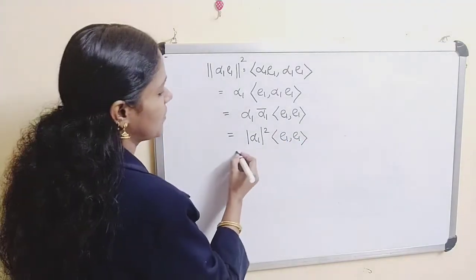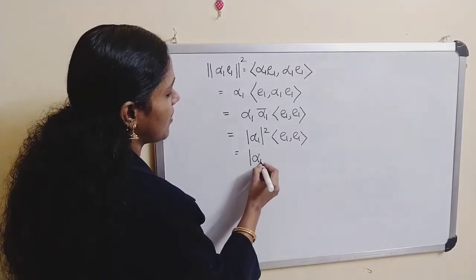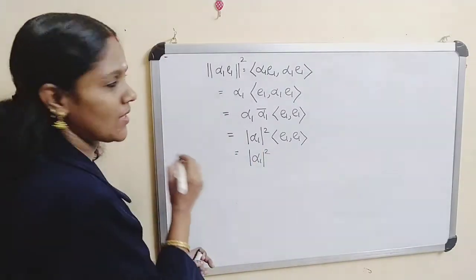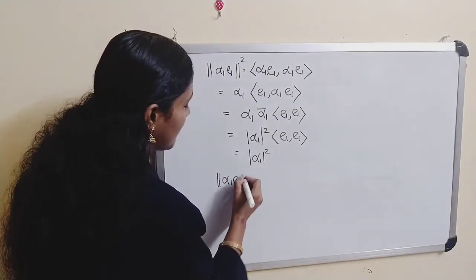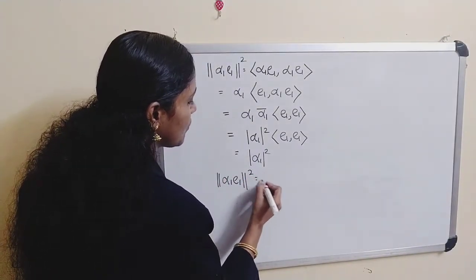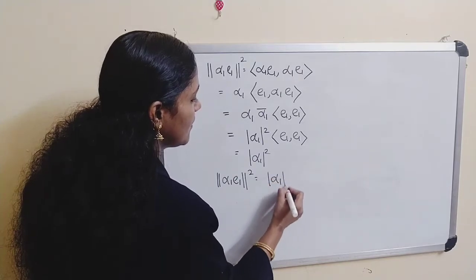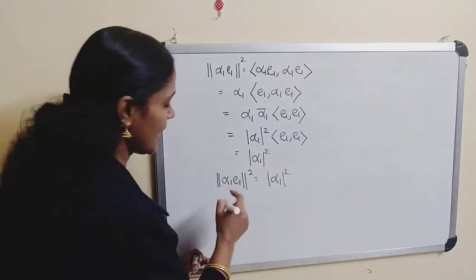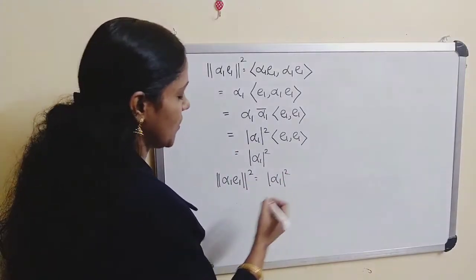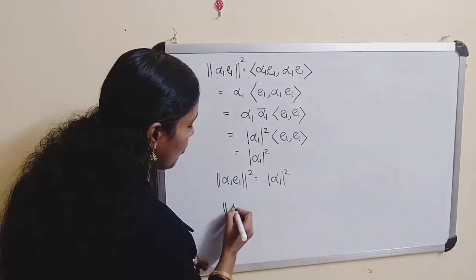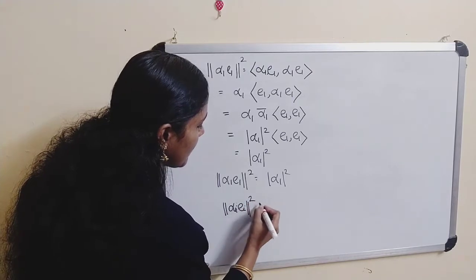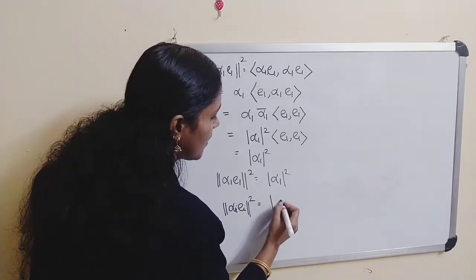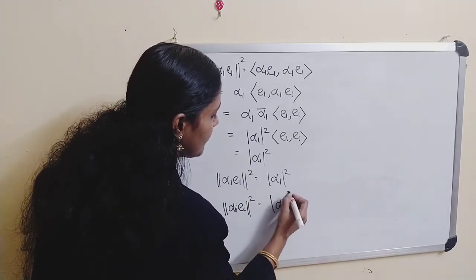Therefore, the norm of alpha_1 e_1 squared is equal to mod alpha_1 squared. Similarly, in general, the norm of alpha_i e_i whole squared is equal to mod alpha_i squared.